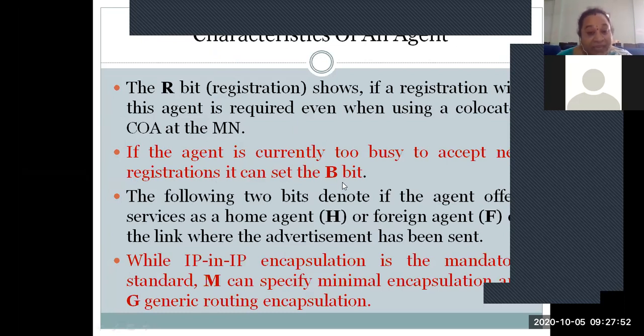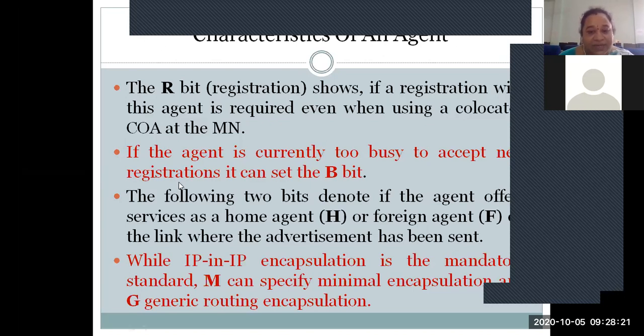Next one is, if the agent is too busy and it is rushed with a sufficient number of calls and requests, then it is going to enable the B bit, indicating that it won't allow any further request. Otherwise, it is going to enable the bit R, indicating it can register for the advertisement.